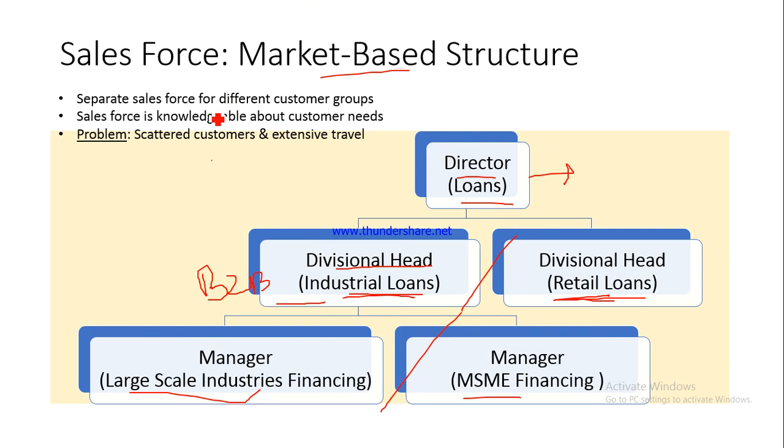When you need to have separate sales force for different customer groups. So naturally the sales force for retail loans is different. For those who want industrial loans, the sales force is different. And when you want your sales force to have good knowledge of your customer, then you go for market based structures.